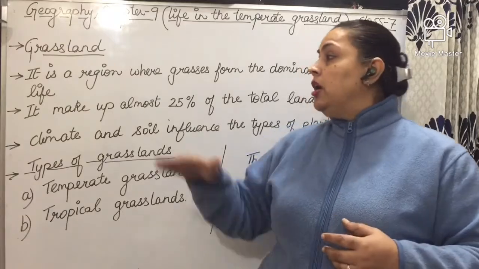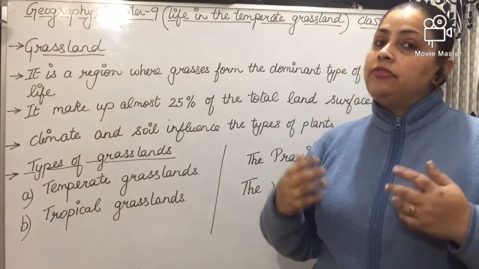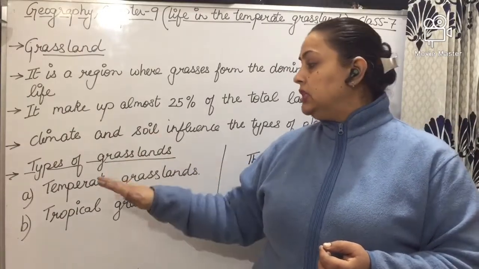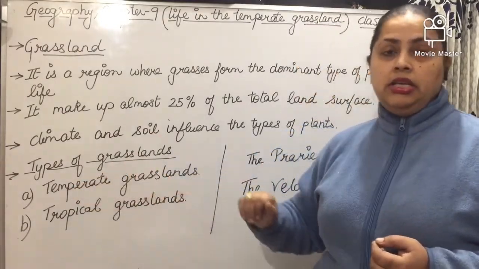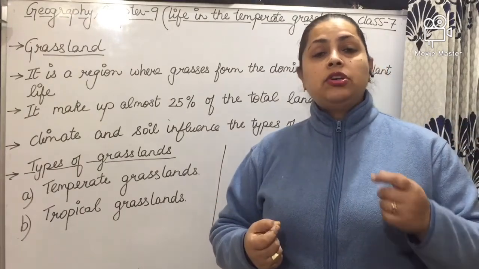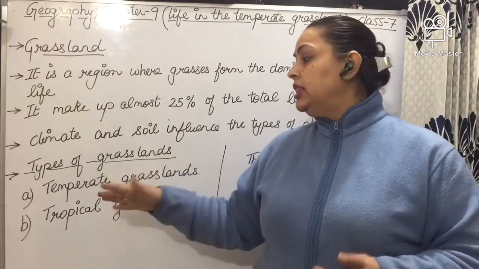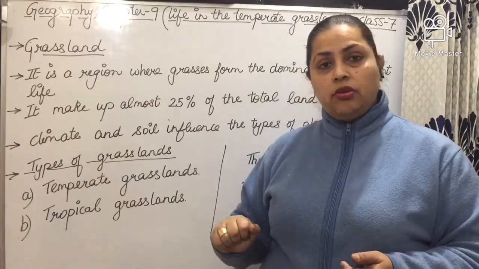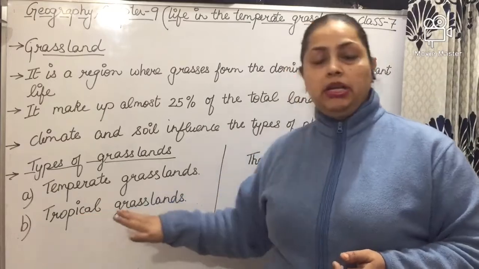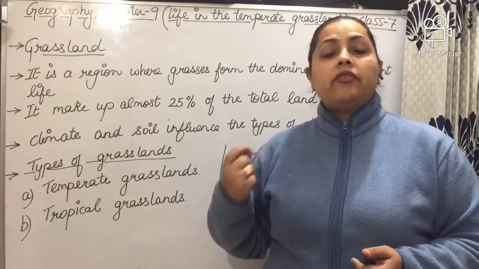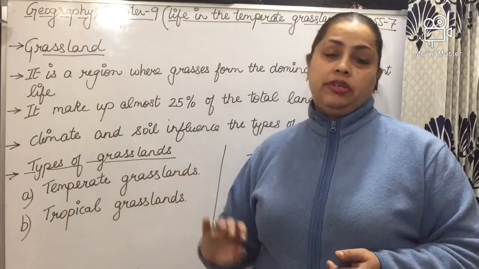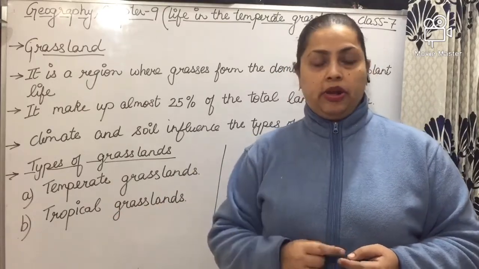Grassland is divided into two parts. First is the temperate grassland, the grassland which is found in the temperate region. Second one is the tropical grassland, means the grassland which is found in the tropical region. It is known as tropical grassland.